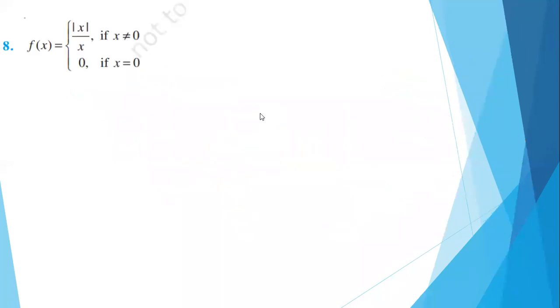Yes. So next one, mod x by x. It's given f of x is mod x by x if x is not equal to 0 and 0 if x is equal to 0. So how to do this? Tell me.